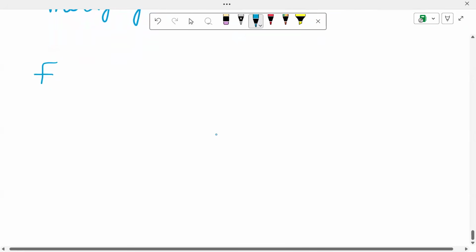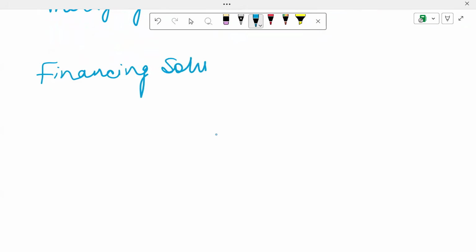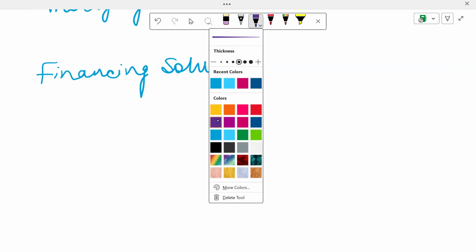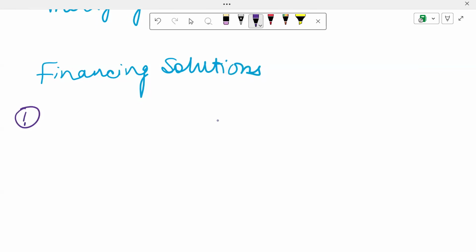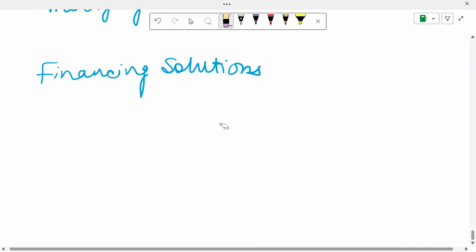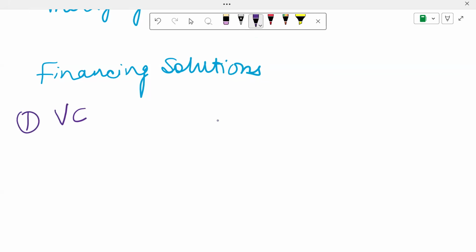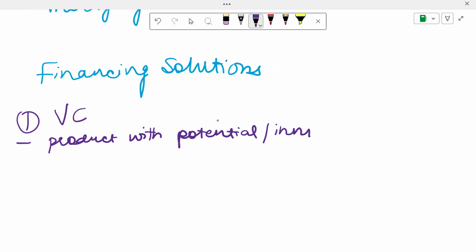Now, what are the financing solutions which are available to SMEs? Through what means, what are the measures through which they can also obtain loans or finance? So, number one option that they have is that of venture capital, VC. Venture capital is nothing but people who invest in companies, so they will want a product with potential. If I'm making something that has a potential to do well in the future, investors would want to invest in my company, or if I'm doing some sort of innovation.